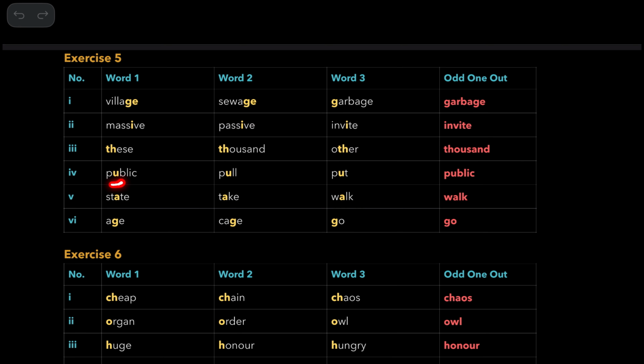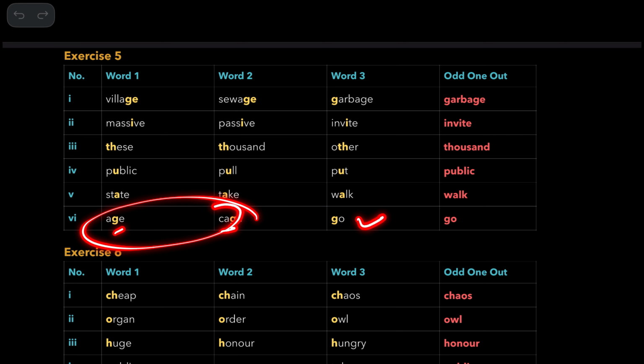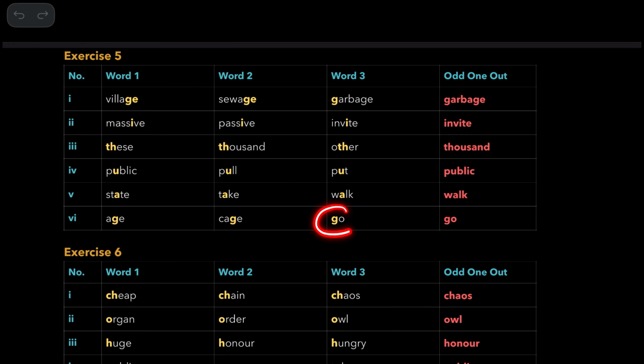Public, put and pull are alike. Public is the answer. And state and take are alike because they both have the sound of a. And walk is the answer. And age and cage are alike. Go is the answer because here j, but here g sound.